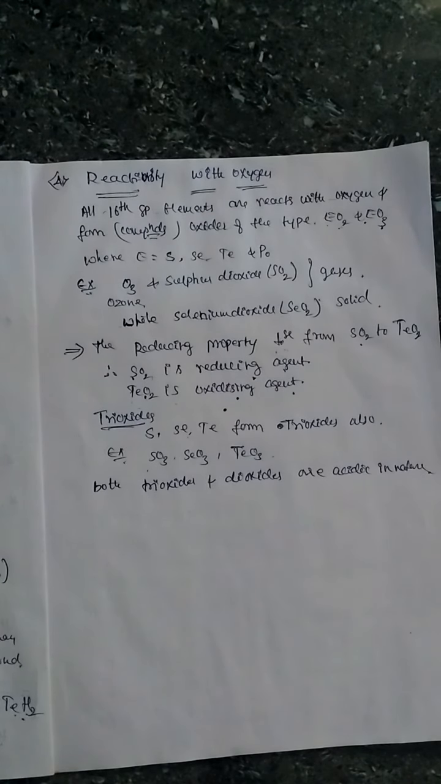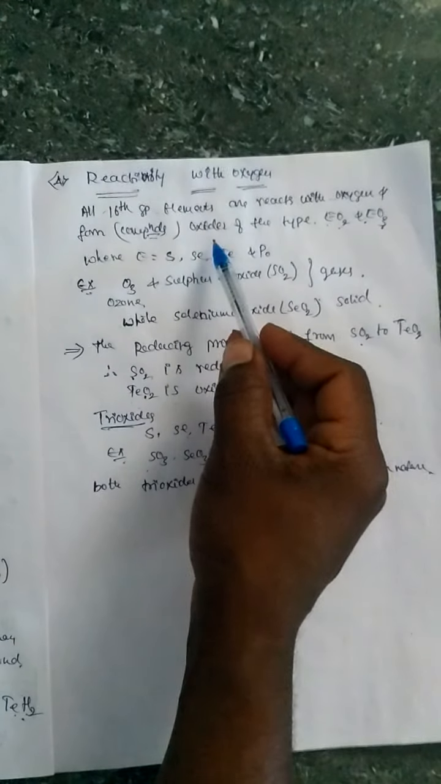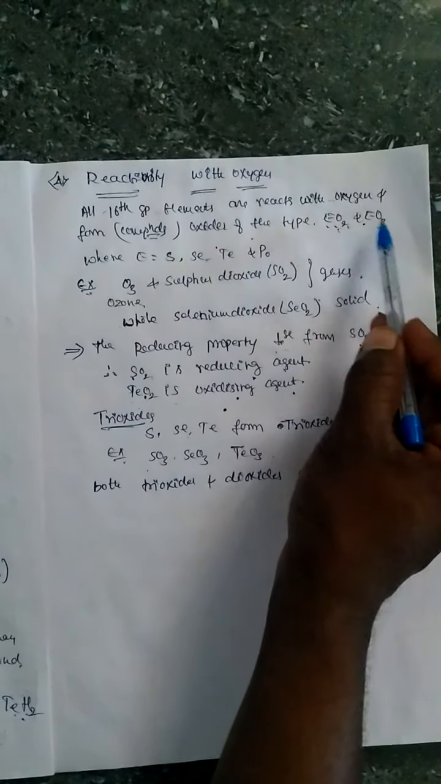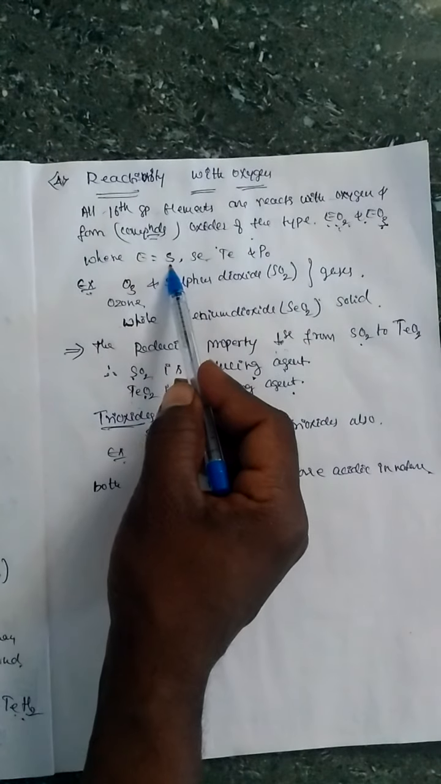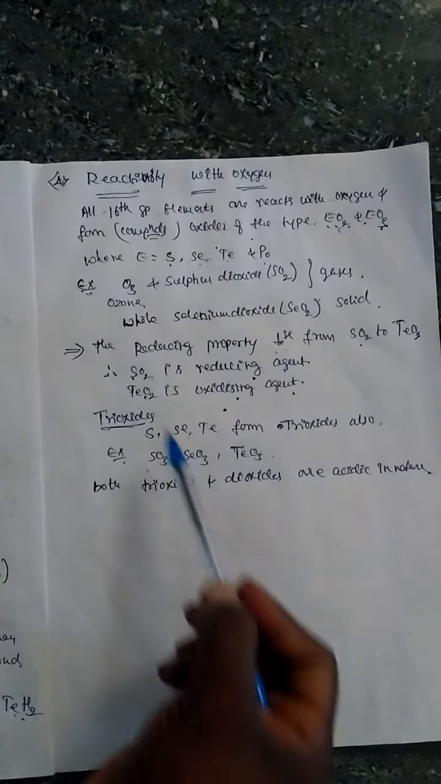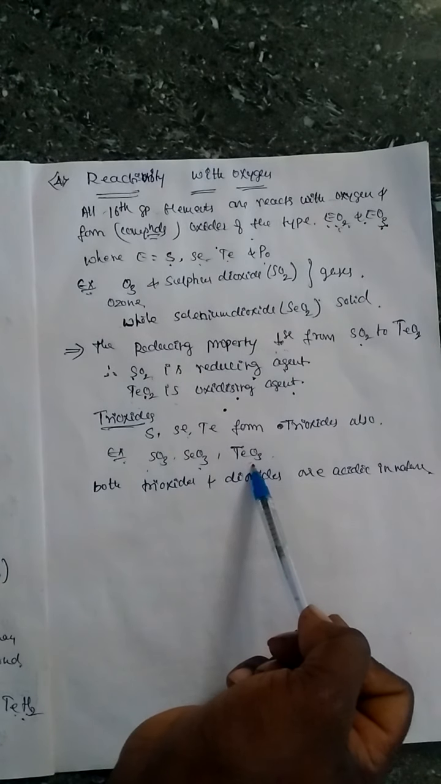So listen, all 16th group elements react with oxygen and form compounds or oxides of the type EO2 and EO3, that is dioxides and trioxides. Example: sulfur dioxide, selenium dioxide, tellurium dioxide, polonium dioxide, and sulfur trioxide, selenium trioxide, tellurium trioxide, etc.